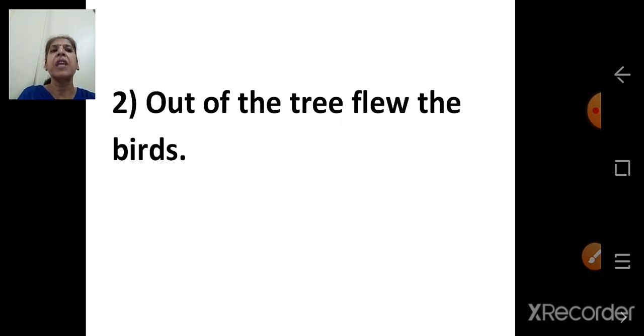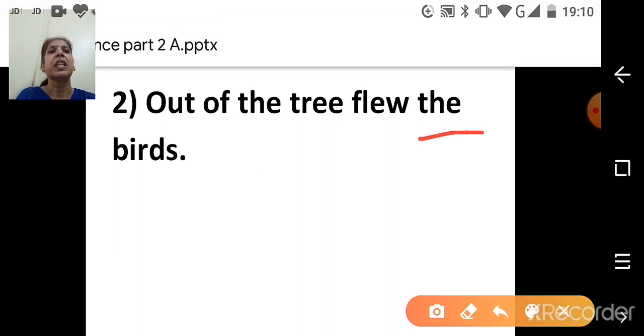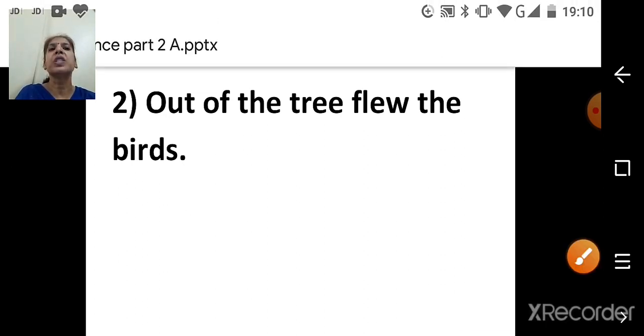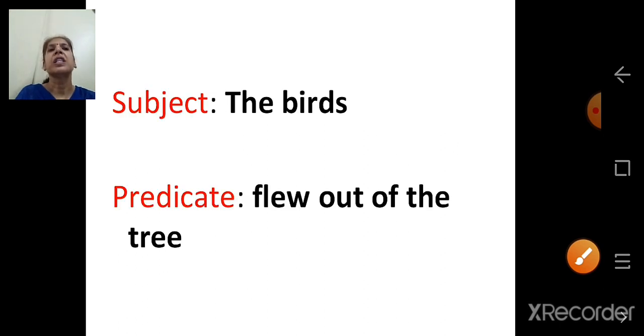Out of the tree flew the birds. So here the subject is the birds. The sentence is about the birds. The subject is the birds and for the predicate we have to write the sentence in proper order. The correct order should be the birds flew out of the tree. So subject, the birds; predicate, flew out of the tree.